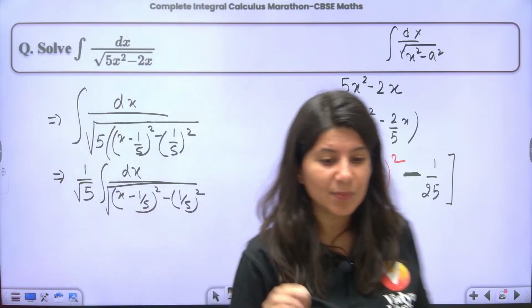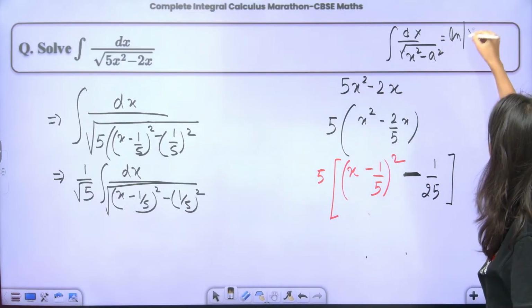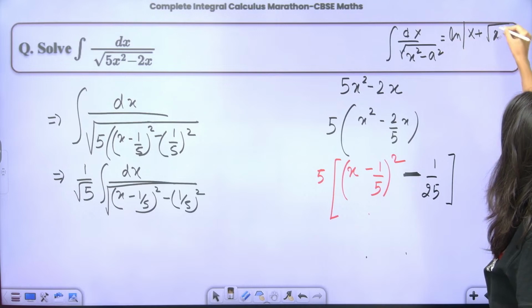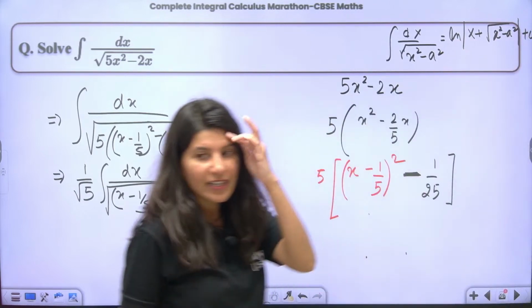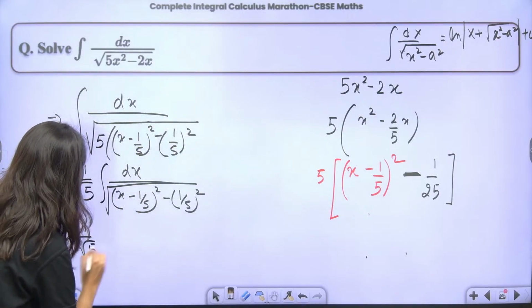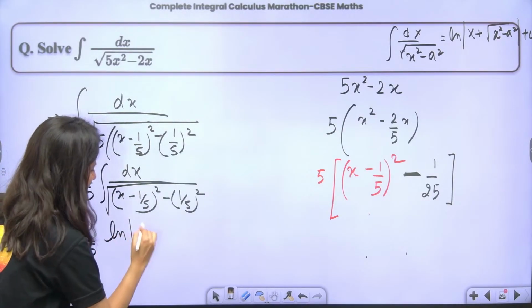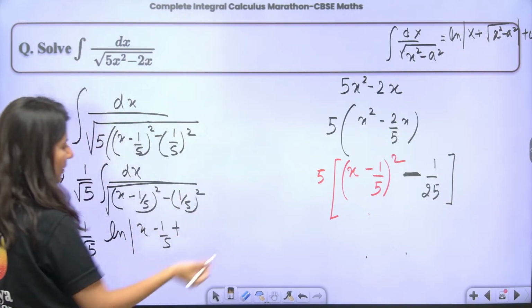Log of x plus copy paste. Remember, log of mod of x plus copy paste, correct? So this is also 1 by root 5 will remain outside. Log of mod of x. X is this plus copy paste.